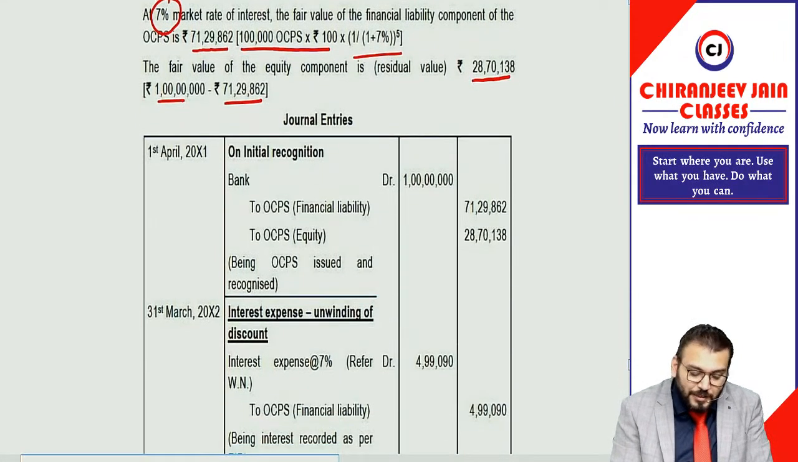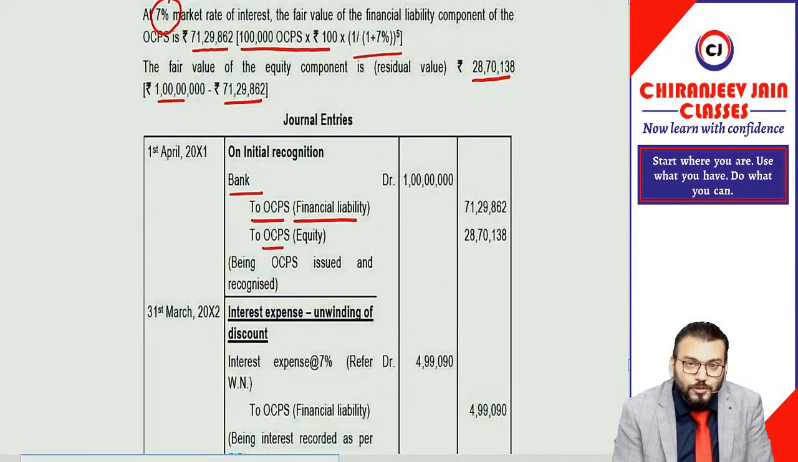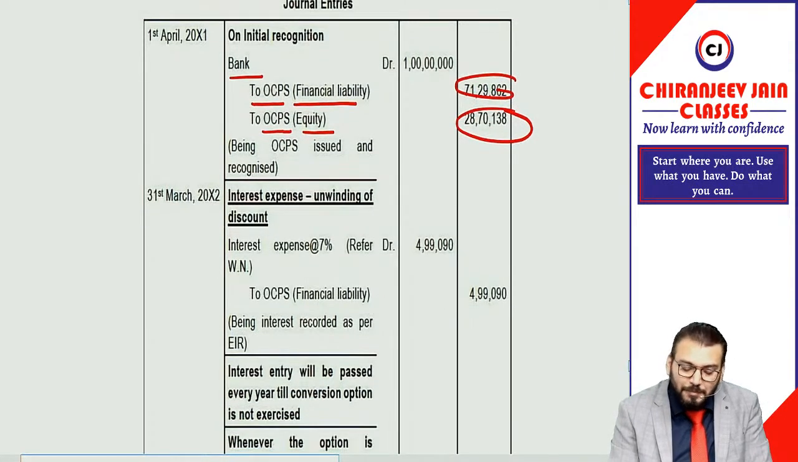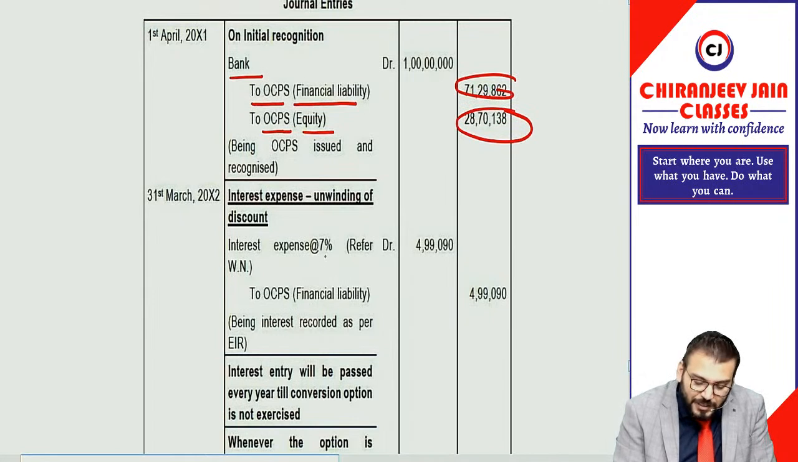Understood? So what journal entry will you do? Bank account debit to OCPS financial liability, OCPS equity, and this amount will come. On the financial liability, you will charge interest expense at the rate of 7% by using EIR. So interest expense account debit to OCPS, this amount will come.